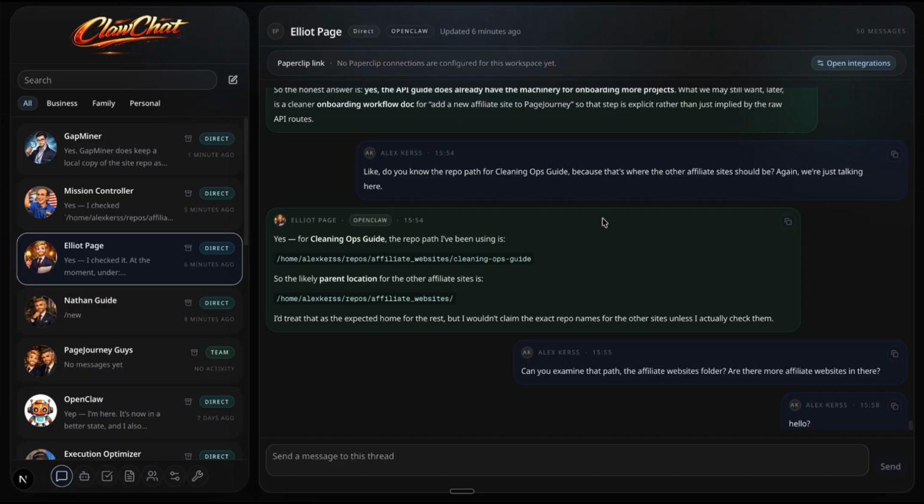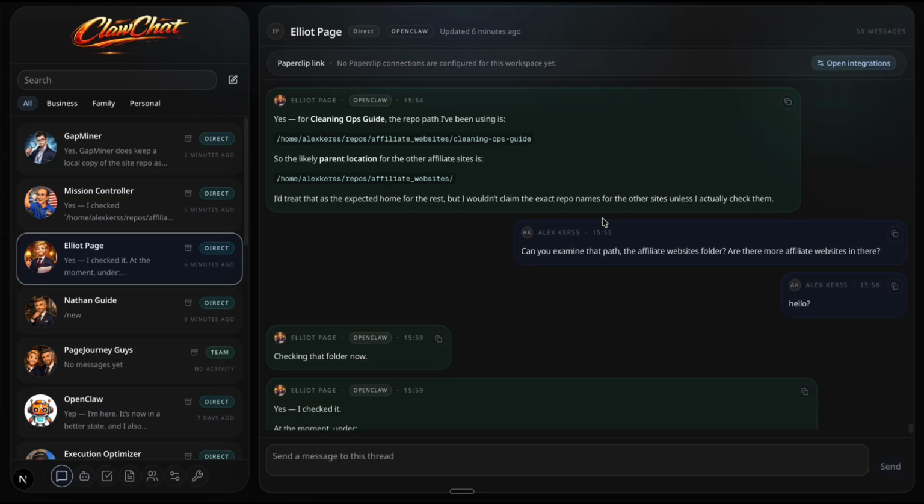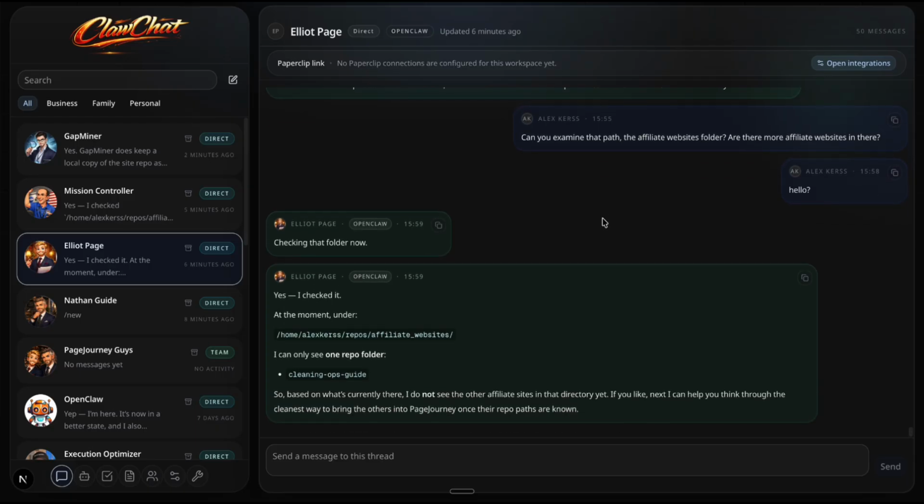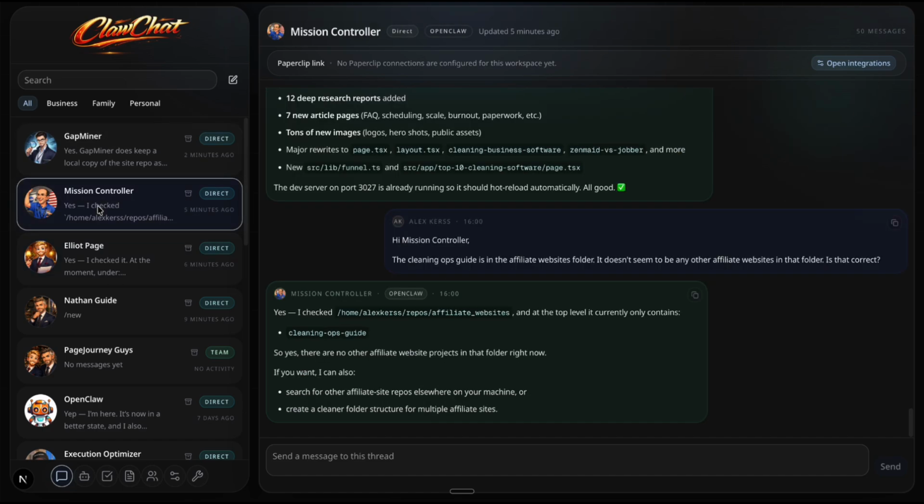And that's when it clicked. Even if I ask him to bring in more affiliate sites, he might not be able to, simply because he can't find them. So I switched over to the mission controller. That's the agent managing the application layer.